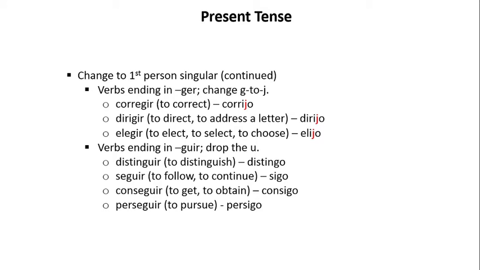Now verbs ending in GUIR, we drop the U. Distinguir, to distinguish: distingo. Seguir, to follow, to continue: sigo. Conseguir, to get, to obtain: consigo. Perseguir, to pursue: persigo.